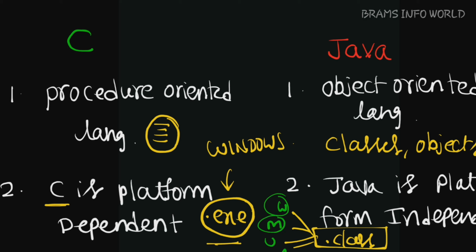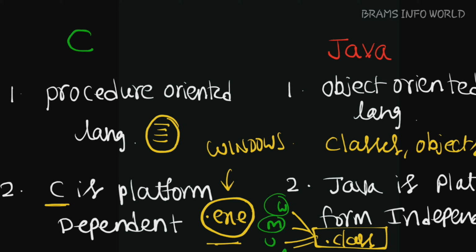Let us go to the next point. There are some keywords like sizeof and typedef used in C language. Whereas in Java language, keywords like sizeof and typedef are both not supported.